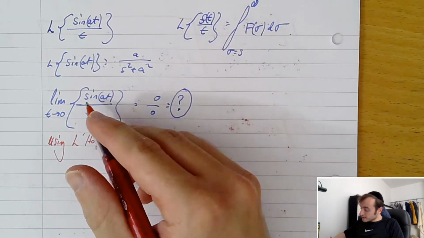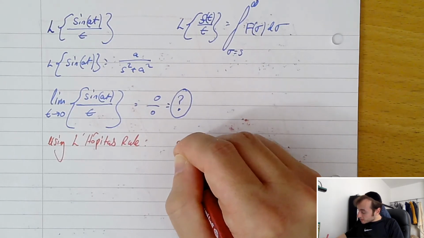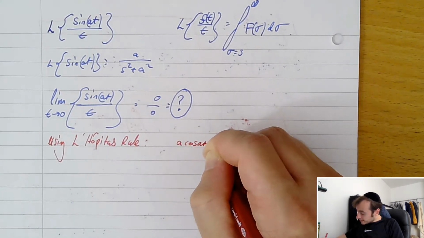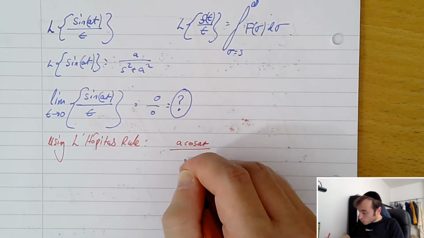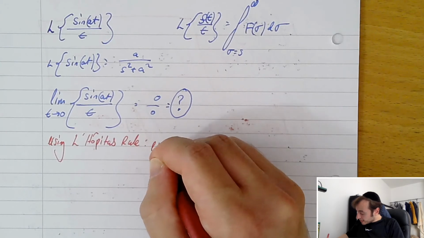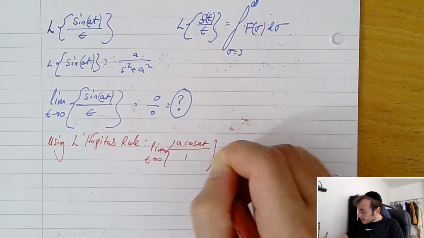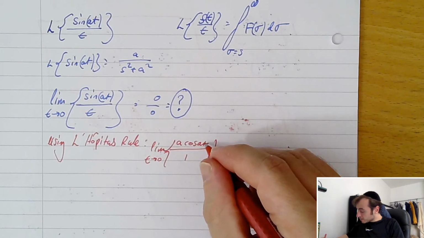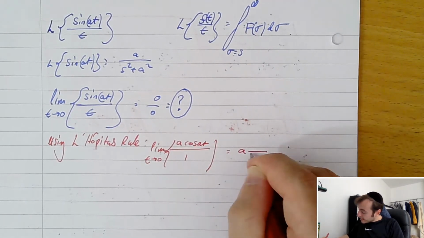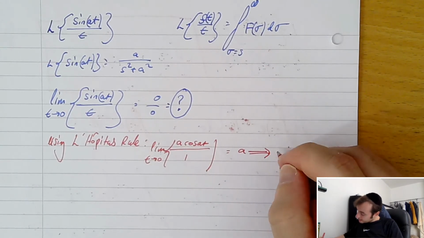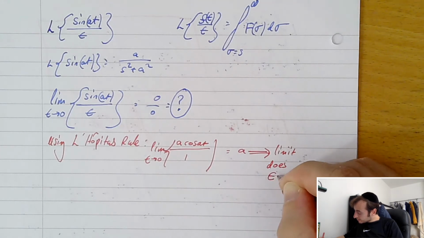So what we'll do is that the derivative of sine at is going to be a cos at on 1. And we want to test the limit as t tends to 0 for this function. And that's going to be, well, cos 0 is going to be 1. That's going to be a on 1. It's going to be a. And that implies that a limit does exist.